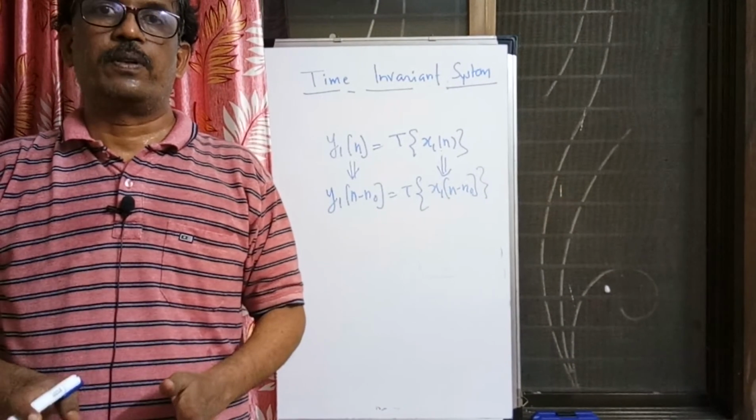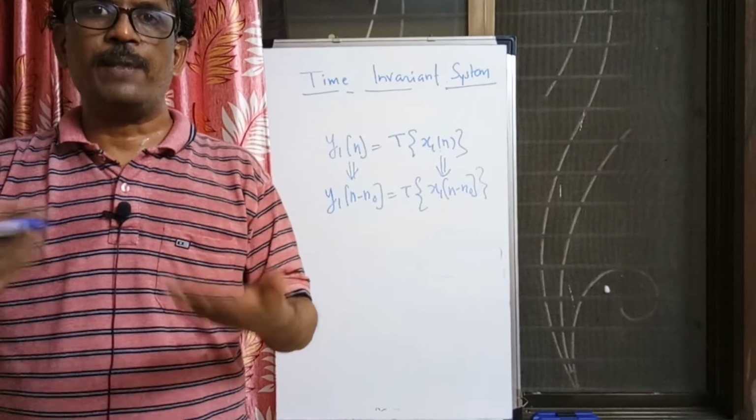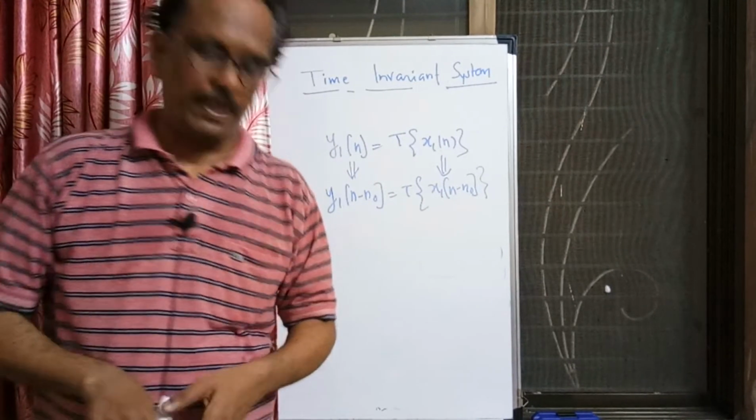Shift in the input by n naught causing the same shift in the output. Here the output was y1 of n and the shift is n naught. Here the input was x1 of n, and the shift in the input is n naught. Then the system is time invariant.